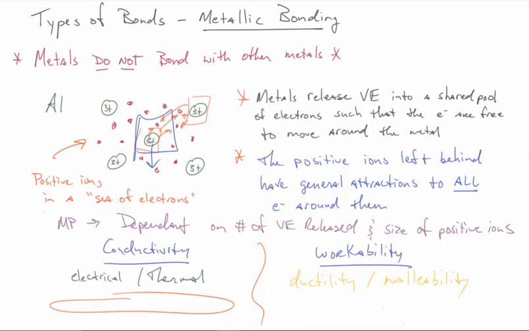And so that is what you actually want to get down here, is that workability exists because of the positive ions. There's no directional bonding there. It's just a general attraction of the electrons that are there, so I can actually push them around physically, all right?